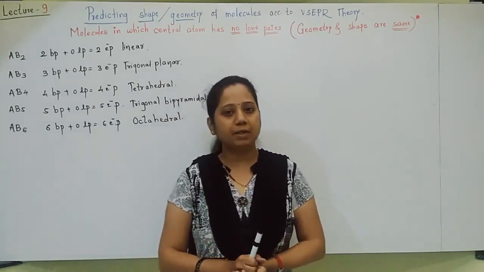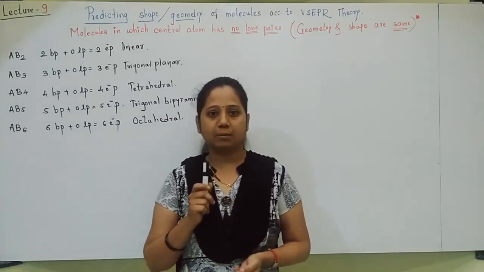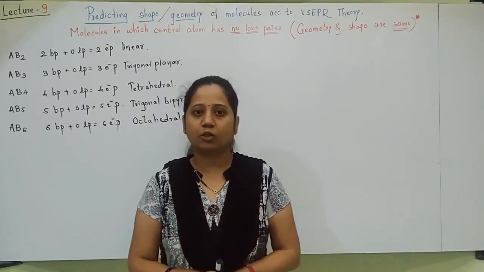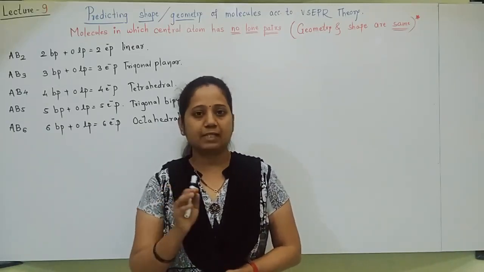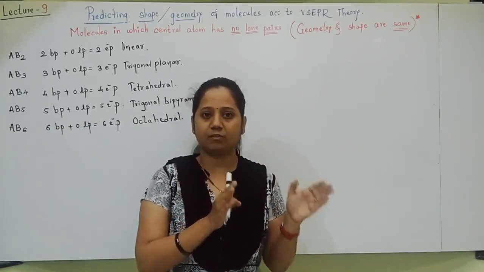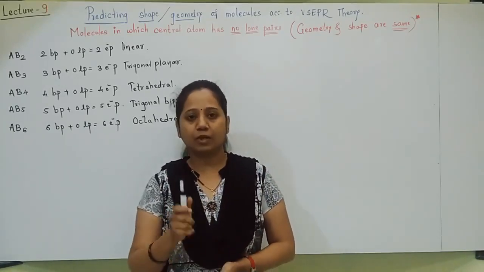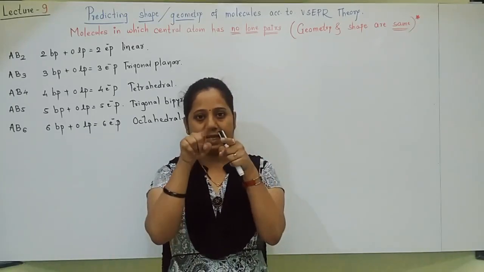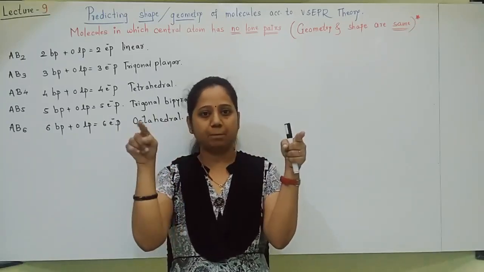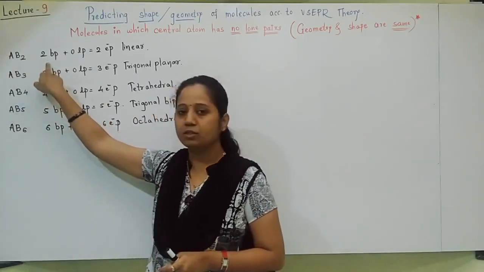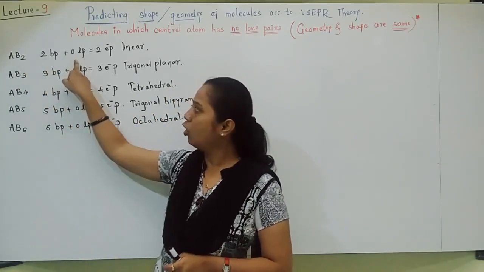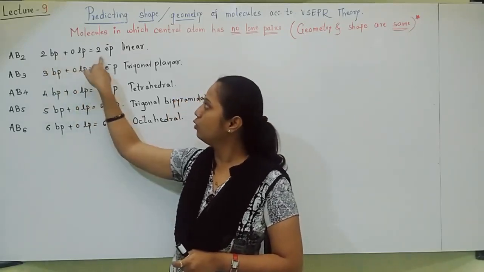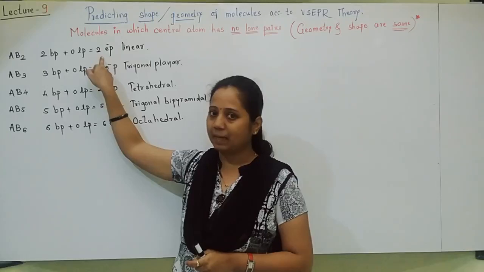In the previous video we have seen AB2, AB3, AB4, AB5 and AB6 molecules, and based on these molecules we can predict the geometry. For example, AB2 molecule is always linear, AB3 always trigonal planar. So for AB2, how many bond pairs are there? A has formed two bonds with B. So AB2 molecule has two bond pairs. How many lone pairs? 0 lone pair. So total became 2 plus 0, 2. Total electron pairs became 2.